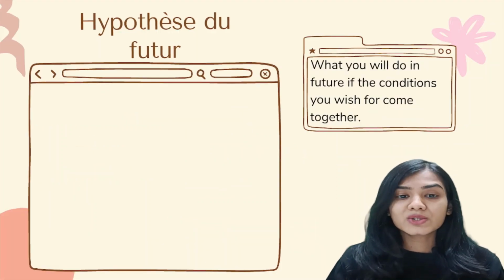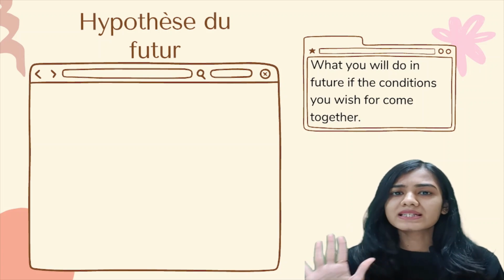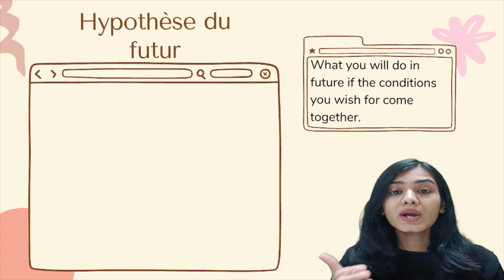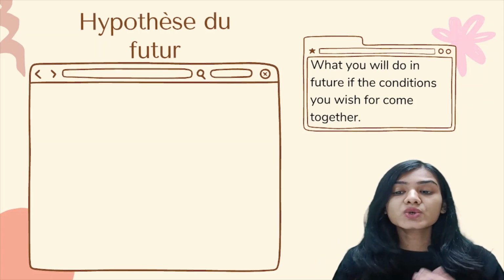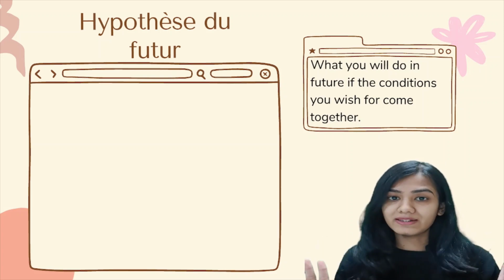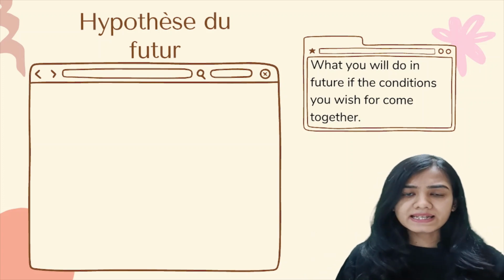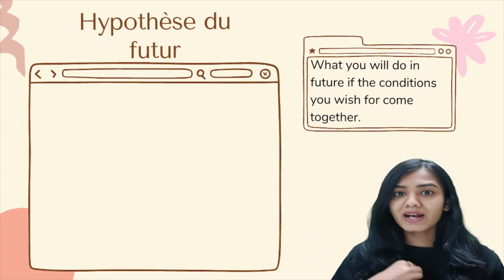Starting with the first one, hypothèse du futur. So let's understand what is hypothèse du futur. In this case, it's what you will do in future if the conditions you wish for come together. For example, the sentence that I gave you right now: if I have a car, I will go to the market.